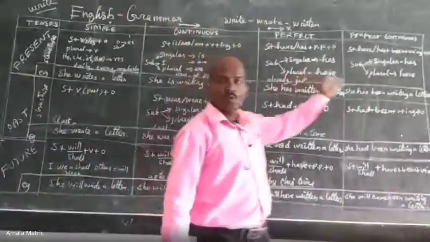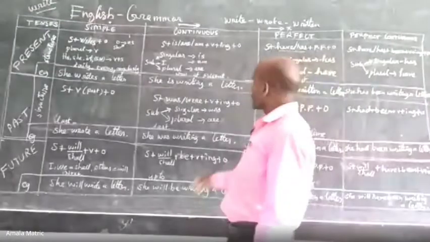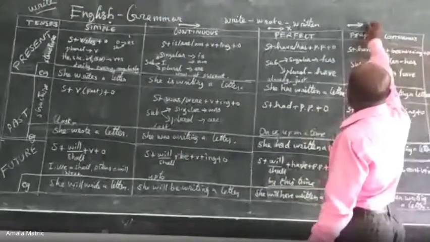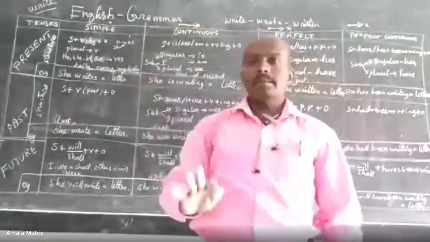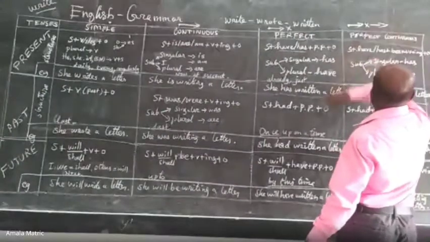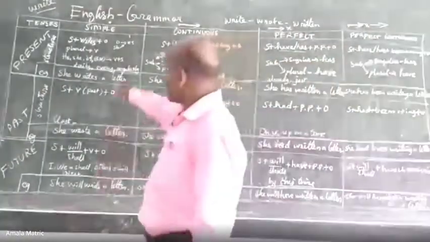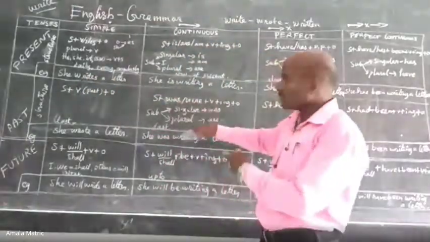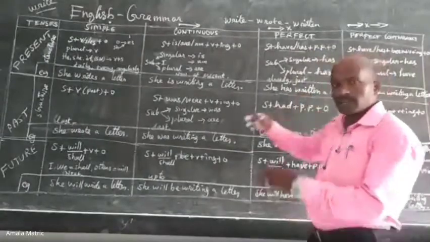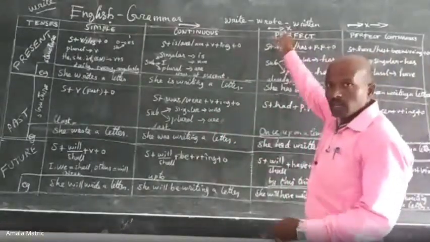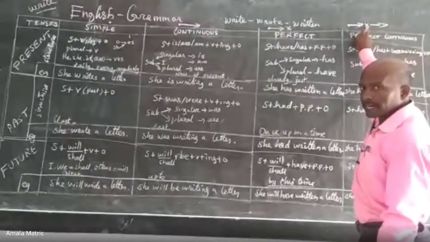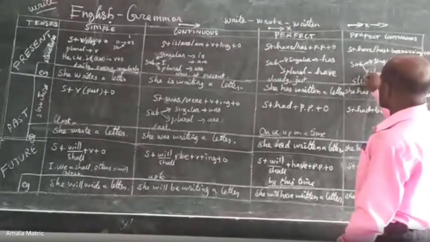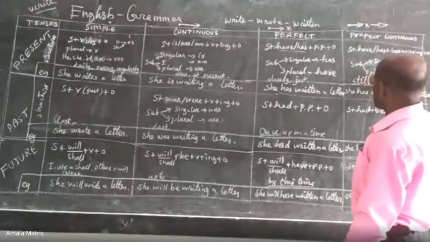Okay, next let's move on to continuous, especially present perfect continuous. What is the present perfect continuous? The action is started. It should have completed at a particular time, but still it is not completed. It is going on. This is simple. Here the action is at the point. Now the writing work is going on. Now, she has written a letter. The action is finished. Now it should have finished, but it is not finished. Still it is going on. Keyword: still. Still it is going on.